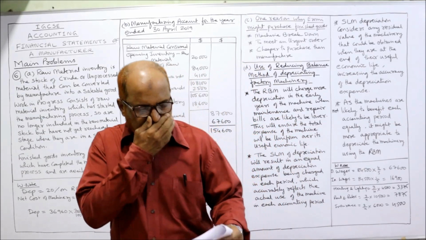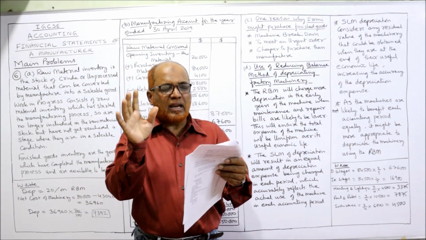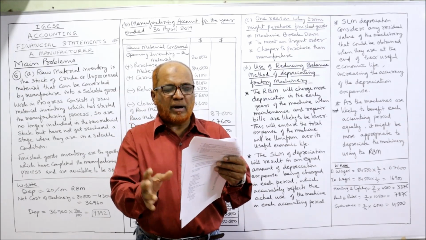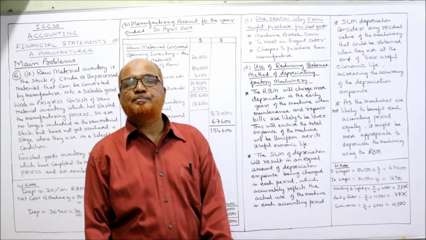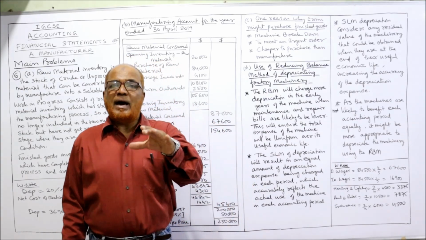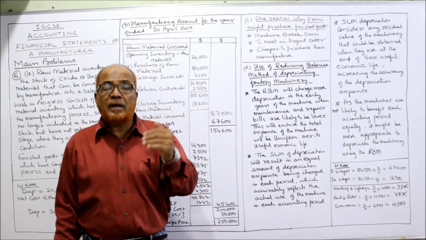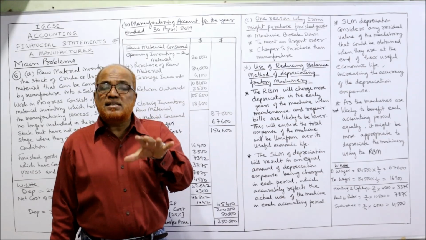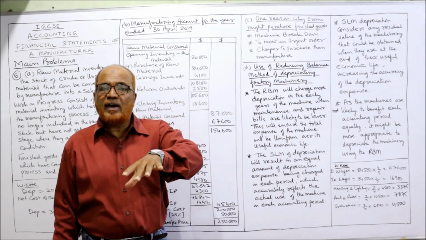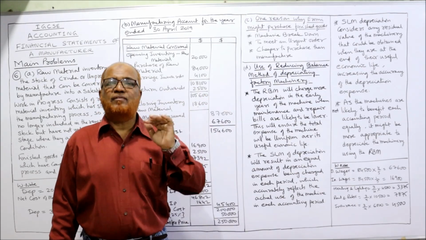The third question is, state one reason why Iromi might purchase finished goods. Normally, a manufacturer will produce finished goods. It will not purchase finished goods. But sometimes a manufacturer will also purchase the finished goods.